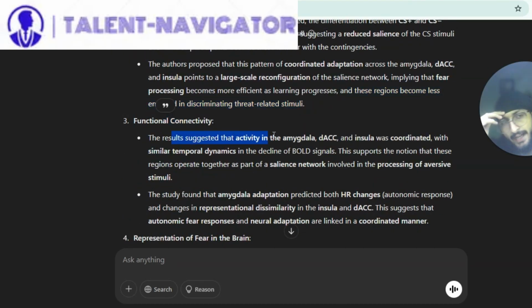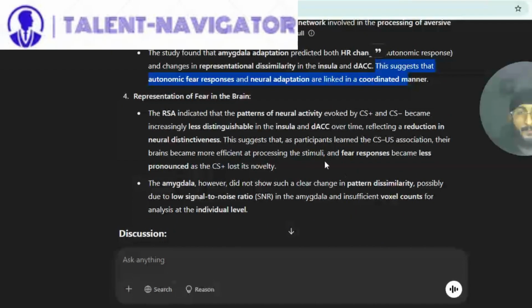The results suggested that activity in the amygdala, dACC, and insula was coordinated with similar temporal dynamics in the decline of BOLD signals. This supports the notion that these regions operate together as part of a salience network involved in processing of aversive stimuli. The study found that amygdala adaptation predicted both HR changes, an autonomic response, and changes in representational dissimilarity in the insula and dACC. This suggests that autonomic fear responses and neural adaptation are linked in a coordinated manner.